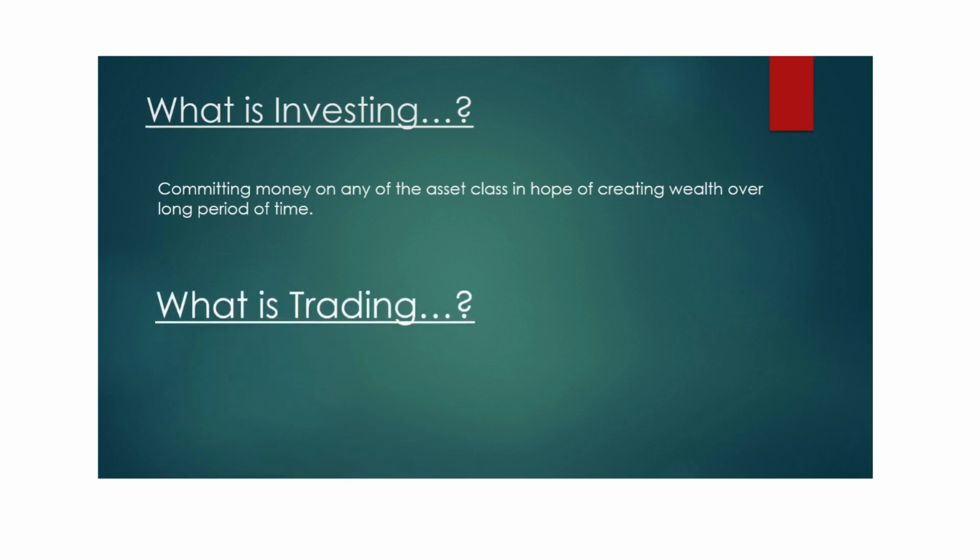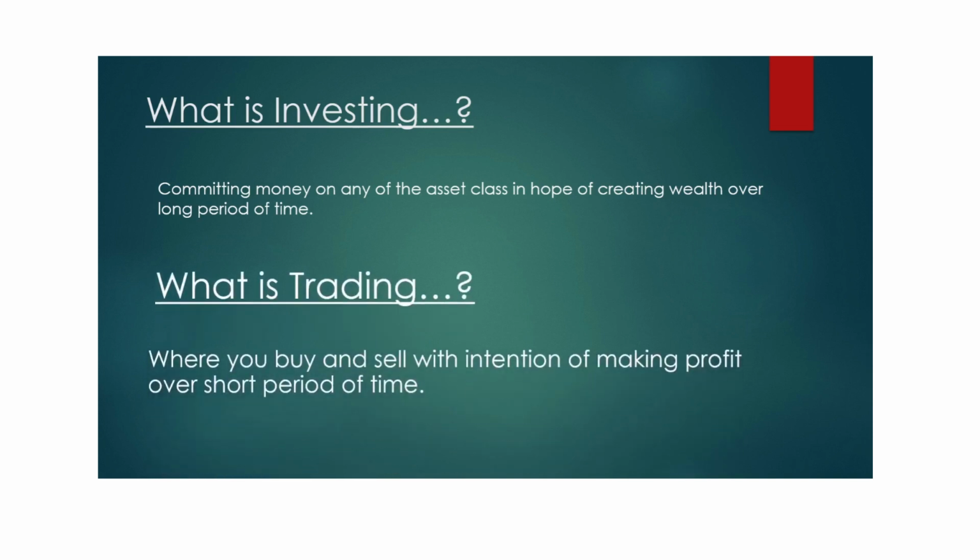Next, let's see what trading is about. Trading is all about buying and selling within the same asset class with the intention of making profits over a short period of time. You can see how trading is different from investment. Here you are buying and selling with the intention of profit, so the main objective is profits, not creating wealth.